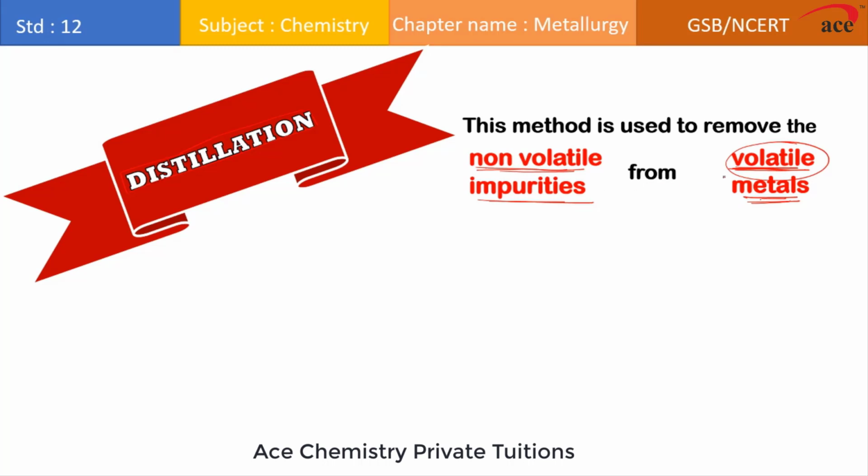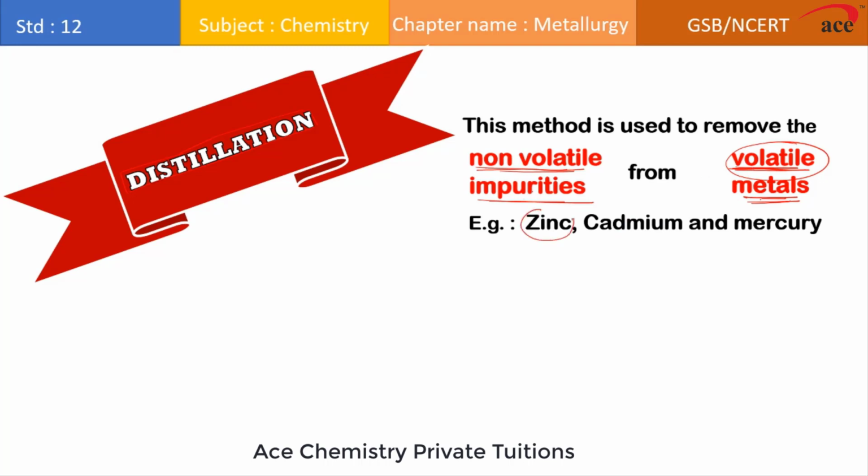So in this mixture of metal and impurities, if you compare the difference of the melting point, the impurities will have a high boiling point and the metal will have a low boiling point. That's why impurities are referred to as non-volatile and the metal is referred to as volatile. Now let us take the example of some volatile metals, or the metals which will have low melting and boiling point.